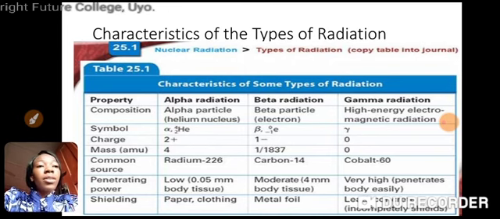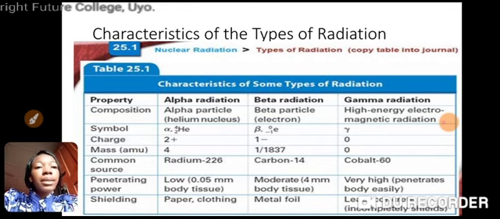Loss of an electron is beta particle. Gamma radiation is what? High energy electromagnetic radiation, similar to that of light. You can see the symbols of alpha, see the symbol of beta, and that of gamma. Remember, I told you that beta is loss of electron. The charge of alpha is +2, that of beta -1, while gamma has no charge. Alpha is positively charged, beta negatively, gamma no charge.